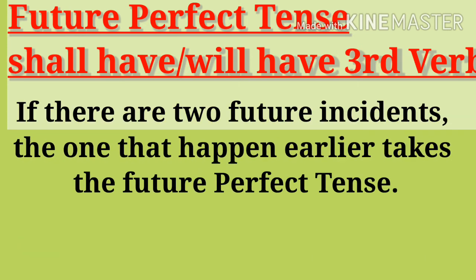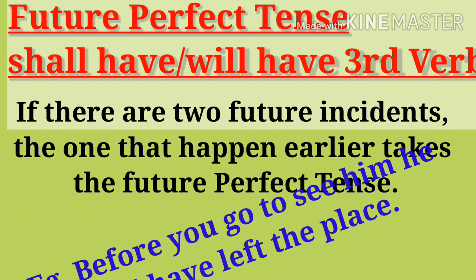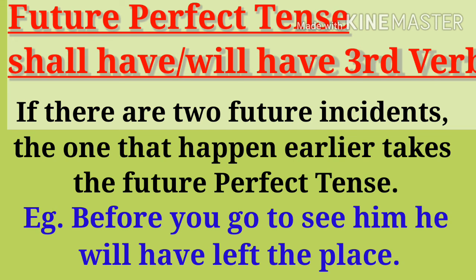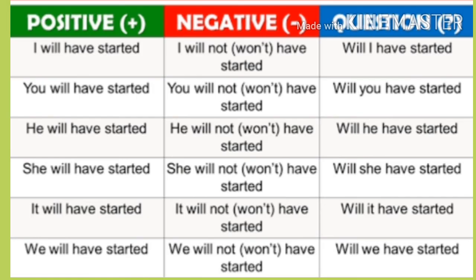Student, the important thing that you have to keep in your mind here is, if there are two future incidents, the one that will happen earlier takes the future perfect tense. Example, before you go to see him, he will have left the place. You can see more examples on your screen.